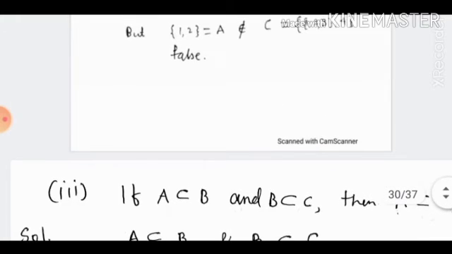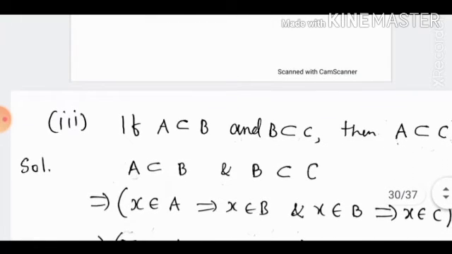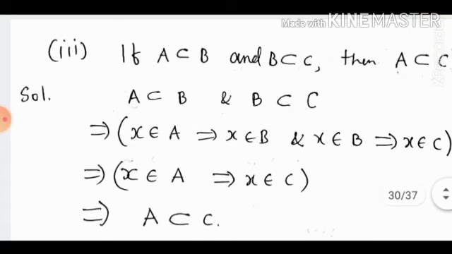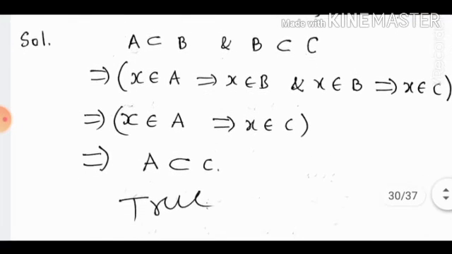If A is a subset of B and B is a subset of C, then A is a subset of C. See students, if A is a subset of B and B is a subset of C, this implies that X belongs to A implies X belongs to B, and X belongs to B implies that X belongs to C. This implies that X belongs to A implies X belongs to C. This implies that A is a subset of C. Hence true.